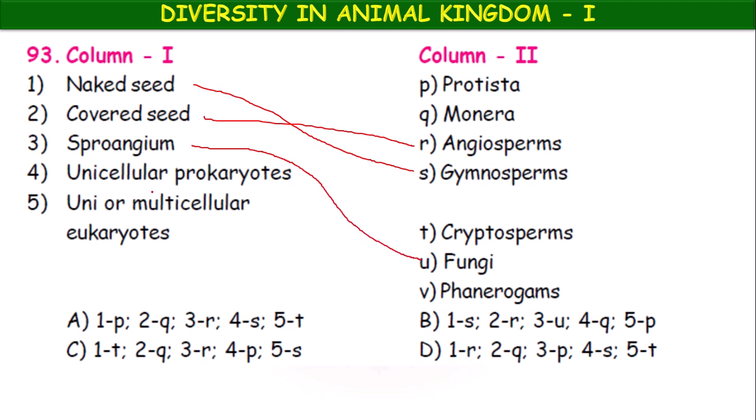So, next, unicellular prokaryotes. It is monerans. Okay. Then uni or multicellular eukaryotes, it is present in the protista. Okay. 1s, 2r, 3u, 4q, 5p. So, option B.